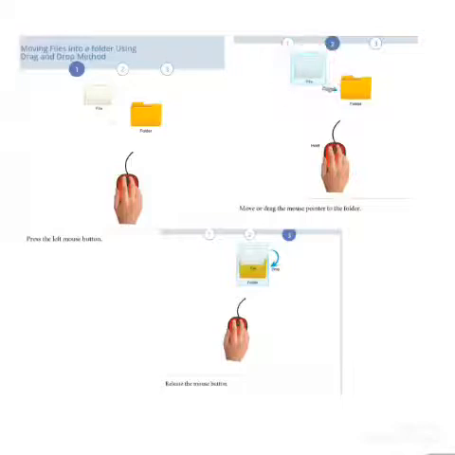See, I told you to press the left mouse button. Now I am clicking this file and I am dragging and placing it inside the folder. At last, what you want to do is release the mouse button. What will happen? This file will be copied inside the folder. All this we will do practically when you come back to school. Okay children. At last I have given you one video. You can see that video also.